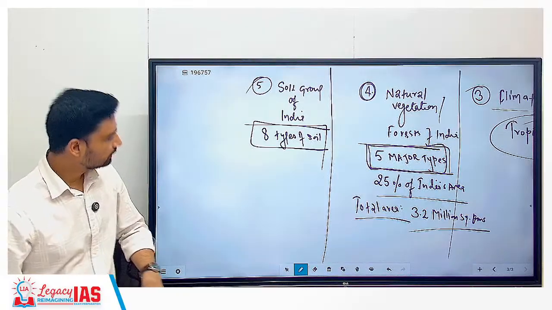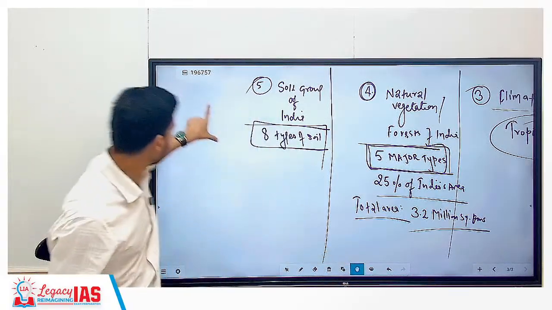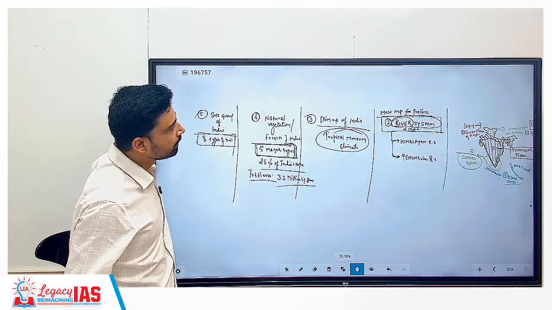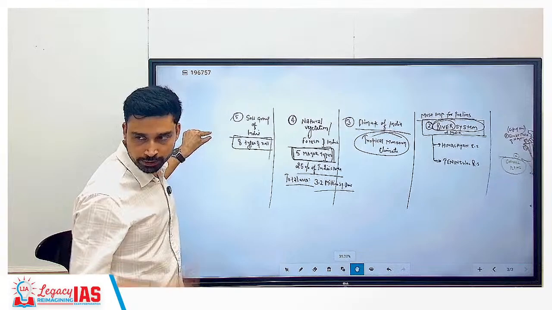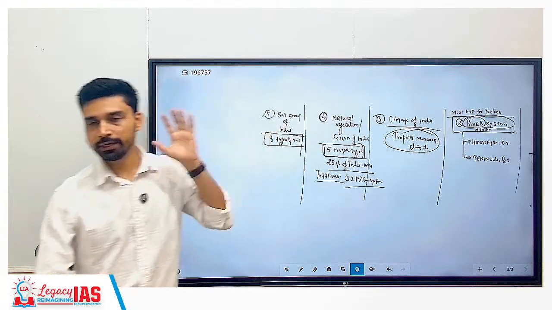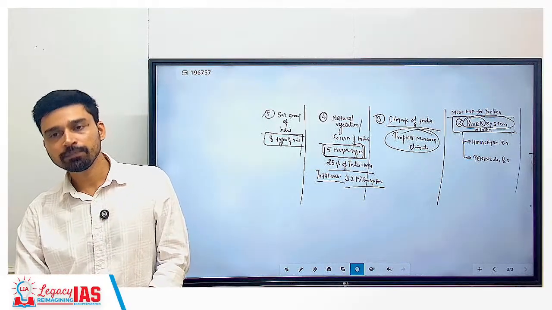So these are the 5 chapters which are part of what you can call the geography of India: physiographical region, river system, climate, forest and soil. If you are done with this, it means you have a very good understanding of the entire India.